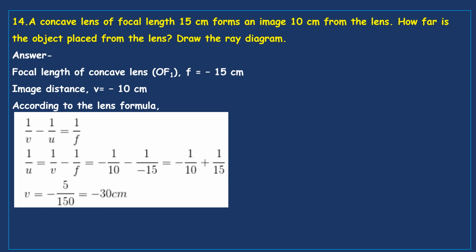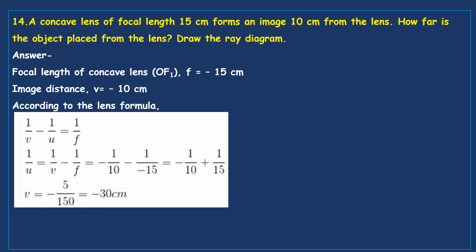Now we need U, that is 1 by U equal to minus 5 by 150, that equals U equal to minus 30 centimeter.